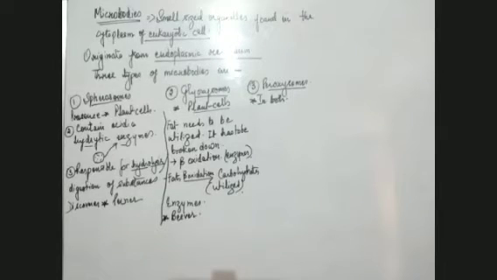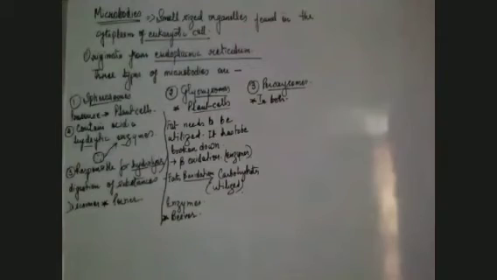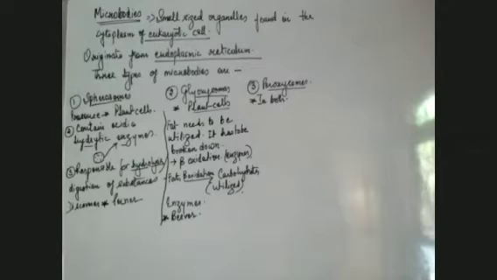Lysosomes have the hydrolytic enzymes to bring about digestion of the waste matter, the microorganisms, the dead or injured tissue, the dead or injured organelles, or the dying cell. And finally, it eats itself also. This is what happens. Spherosomes are present in plant cells and they have hydrolytic enzymes like lysosomes.